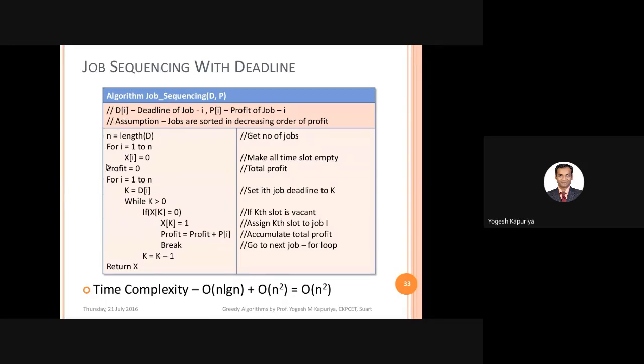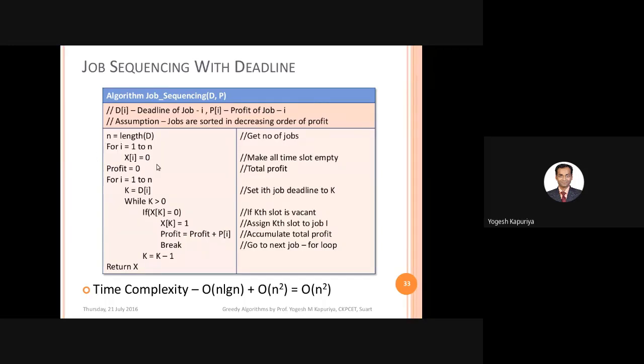Let's just go through it. First step is you find out how many jobs there are. So n is a number which is actually the length of D. That means that will give you the number of jobs. Initially, you assume that no jobs are scheduled.